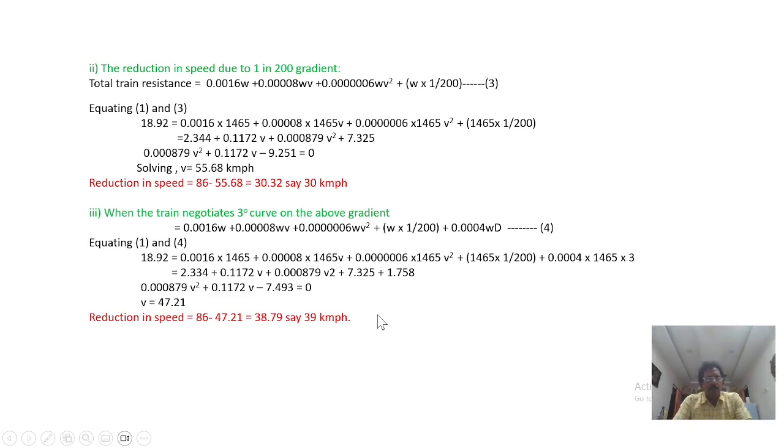Okay, this is about this problem, considering these three main equations plus the gradient and the curvature distances. If they specifically give some wind force also, and they give the area, we can consider that and find out. So according to the problem, whatever data they give, we can proceed. Okay, this is something about it.